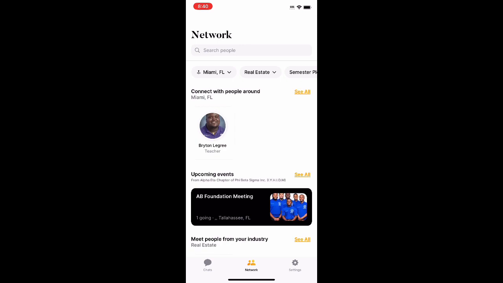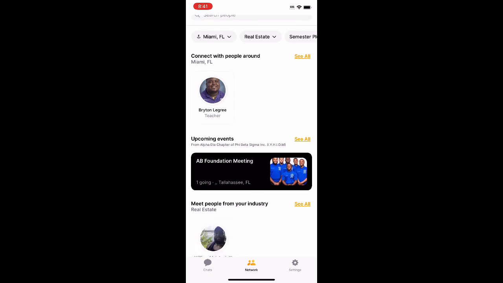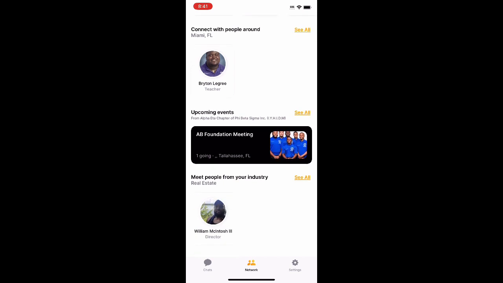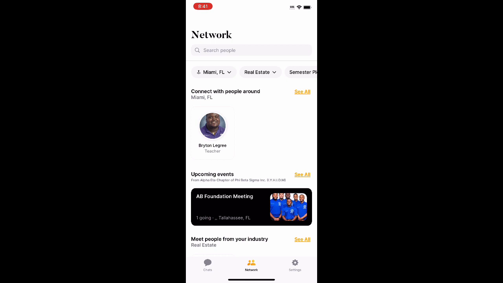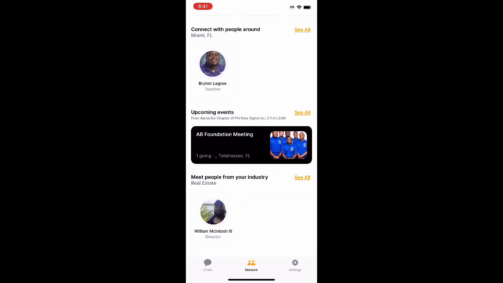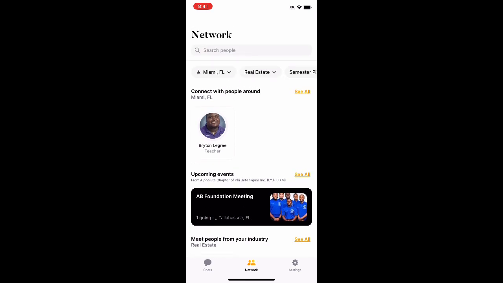When we hit the networks tab, this is what we consider to be the game changer on the app. This is absolutely what sets us apart from WhatsApp or any other general group chat. Whenever you hit the networks tab, by default, you'll see people that live near you, and you'll also see people that are in your industry. That was showcased on the top and on the bottom respectively.